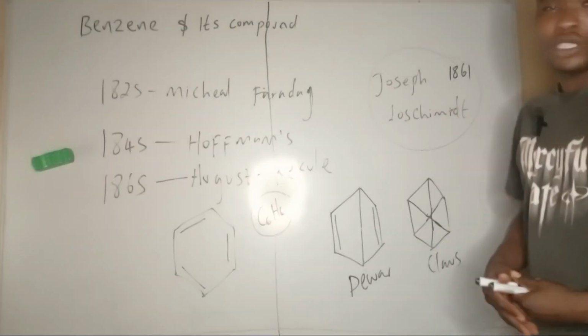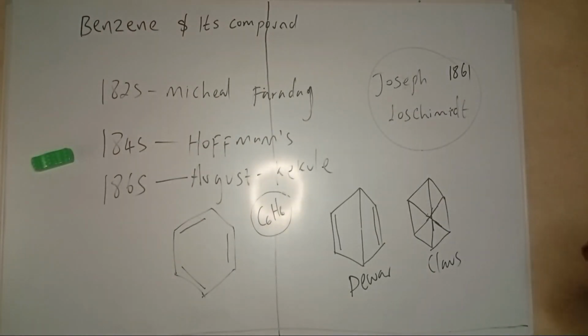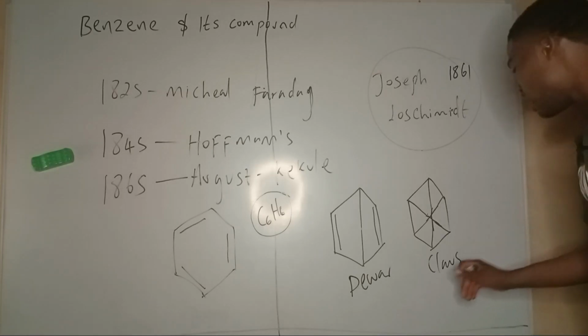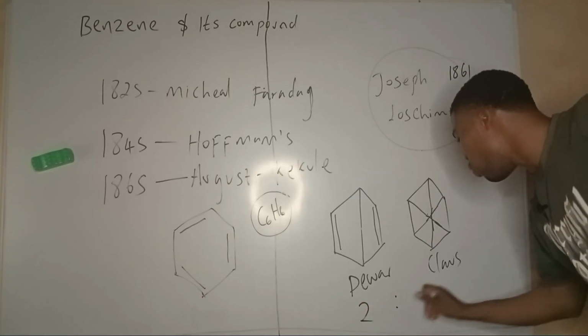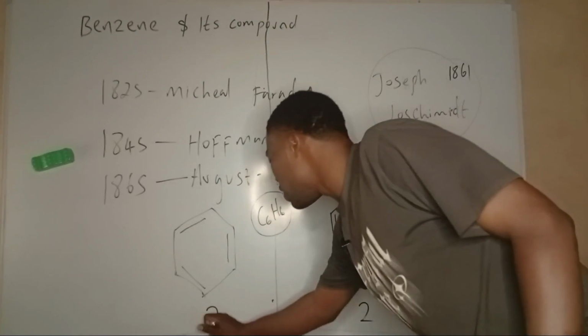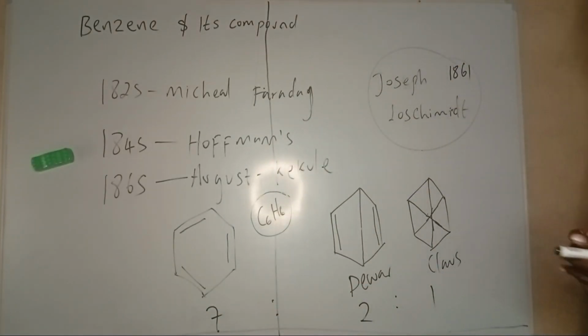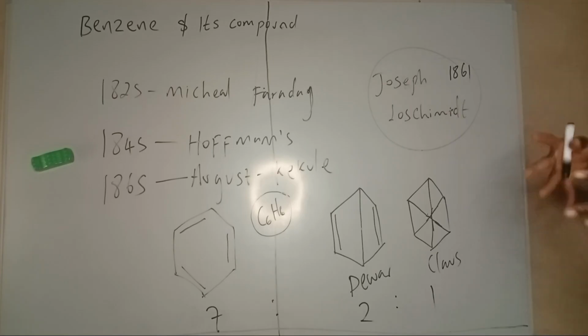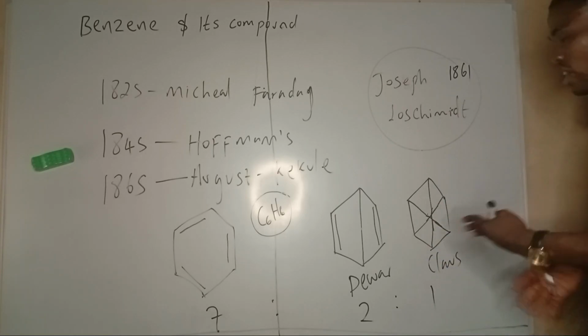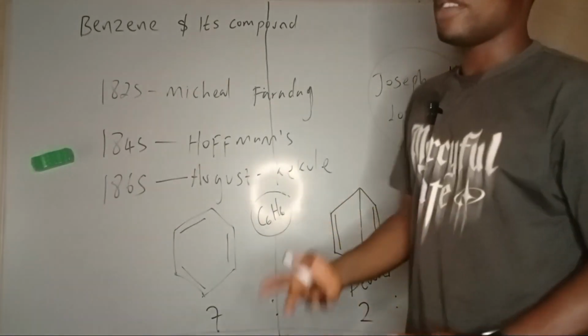But today in chemistry, many scientists say the ratio of contribution of the benzene structures is around 2:1:7. That is how the Kekule structure, Dewar structure, and Claus structure contribute to the modern structure of benzene, according to modern research.